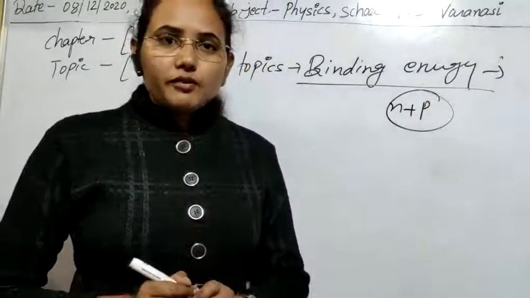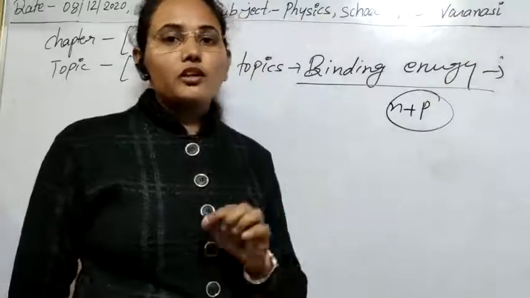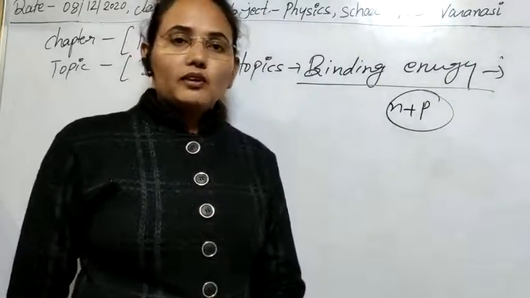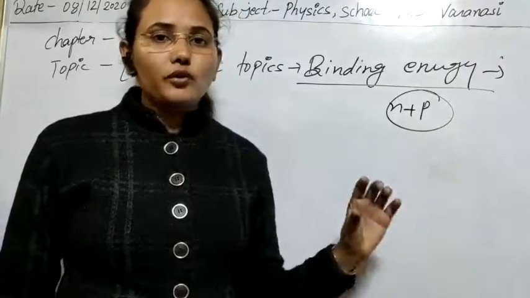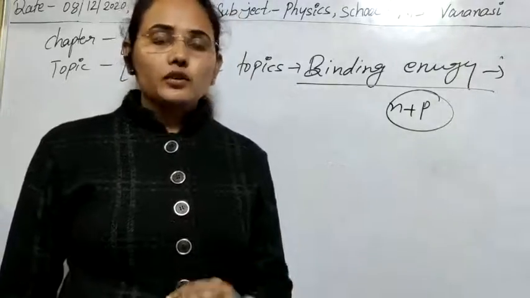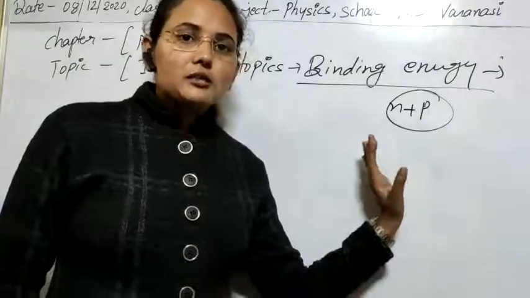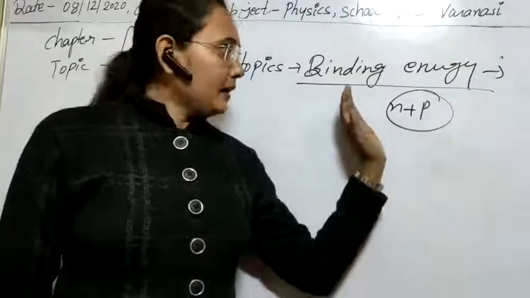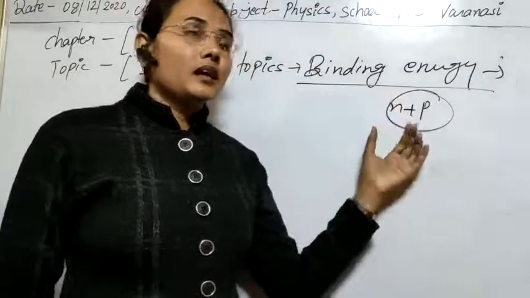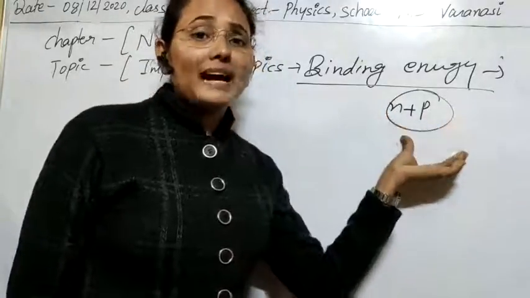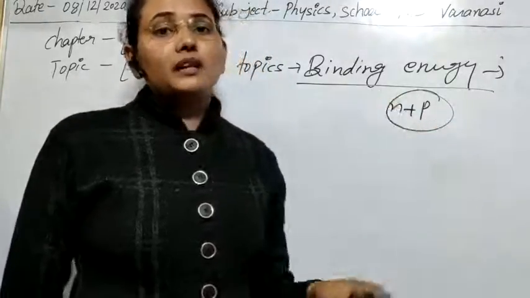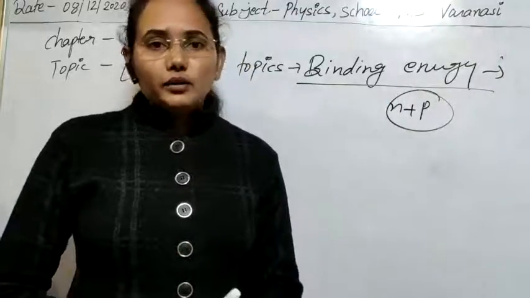Suppose we want to remove one nucleon from the nucleus. Obviously they are bound in the nucleus by a strong force. Later we will discuss nuclear force also. So they are bound by the strong force, and we have to overcome that strong force before removing any nucleon from it.